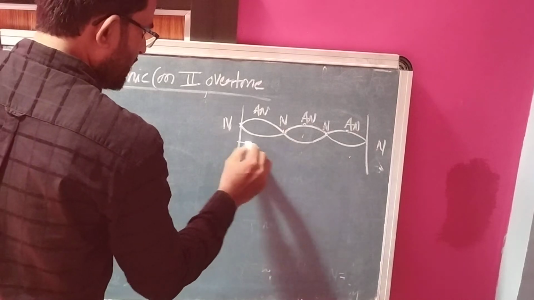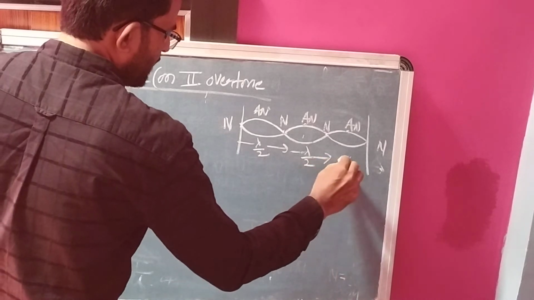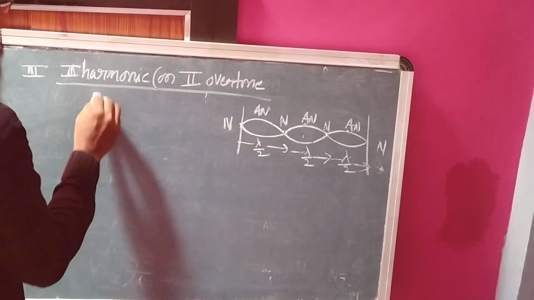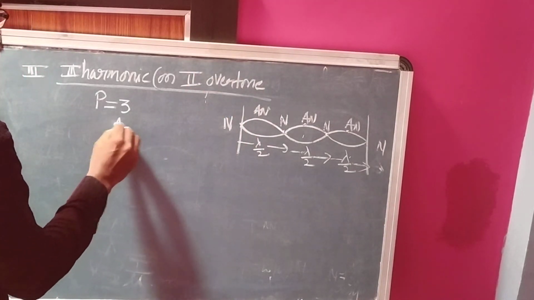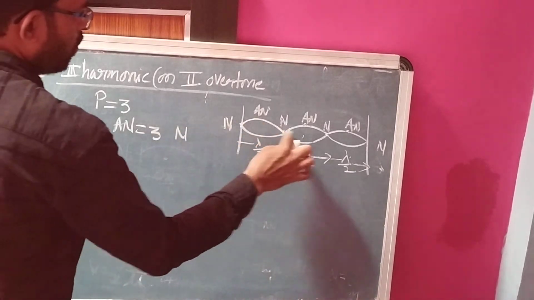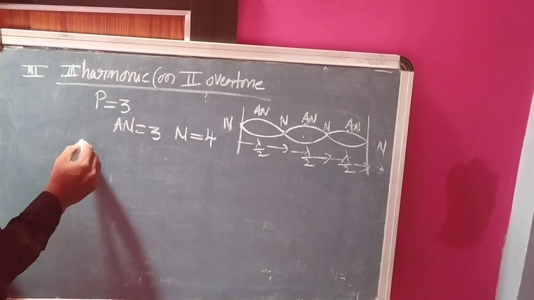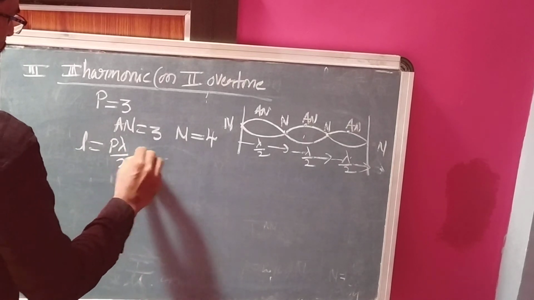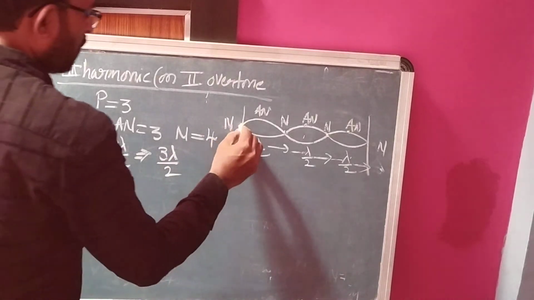Here the distance between two nodes is lambda by 2, and again the distance between two nodes is lambda by 2, like that. In this one, how many loops are formed? Three loops are formed: 1, 2, 3. How many antinodes are formed? 1, 2, 3, three antinodes. How many nodes are formed? 1, 2, 3, 4, four nodes are formed. Total length L is equal to P into lambda by 2. P is the number of loops, three, so 3 lambda by 2. That is the length of the string.